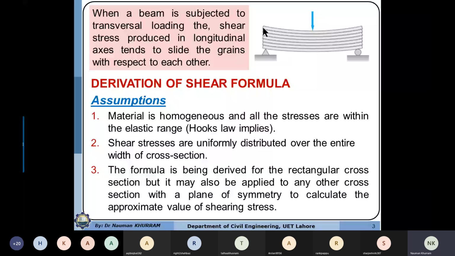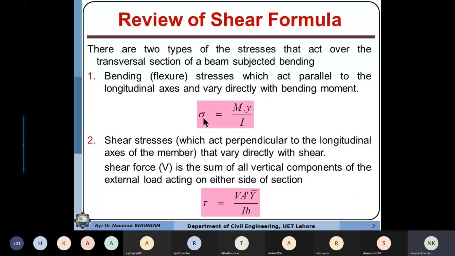So it means that whenever a beam is subjected to shear force or shear stresses, the plane section does not remain plane. That is the assumption that we considered in the derivation of the flexure formula. It means that this formula is only applicable if a beam is subjected to pure bending moment. If the beam is not subjected to pure bending moment, then shear stresses will also be produced.